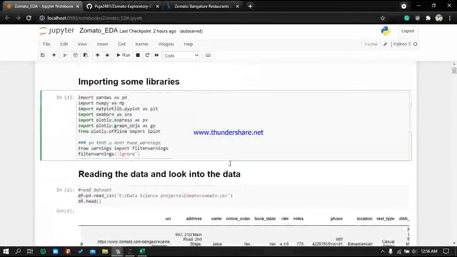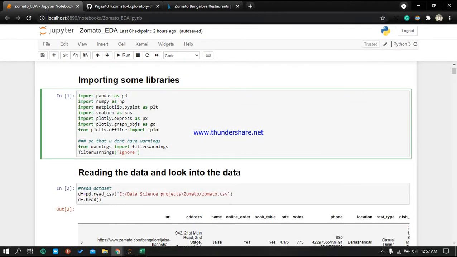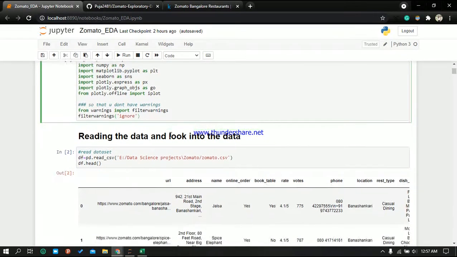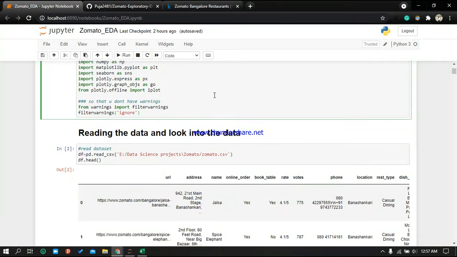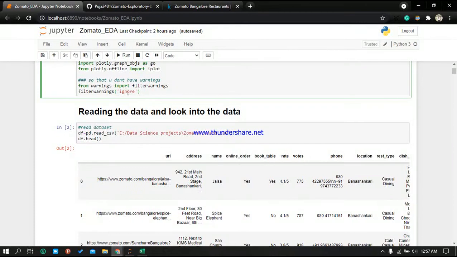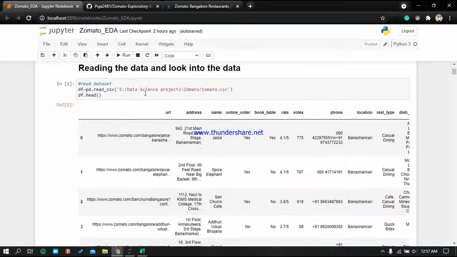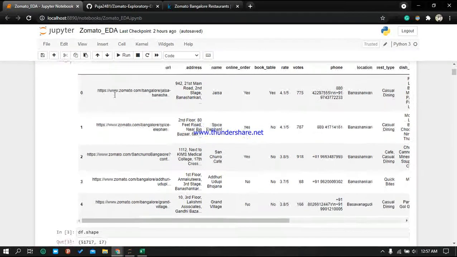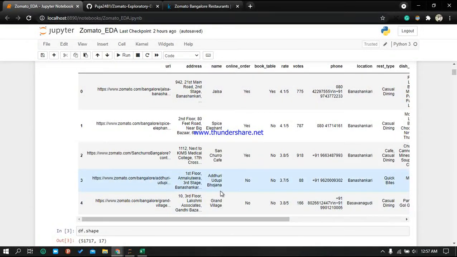So let's see. Here I have imported some basic libraries like pandas and numpy, but these are the important ones. In this we will do the analysis based on matplotlib as well as plotly. Using filter warnings, you can ignore the warnings. Here I am reading the dataset. So this is the overview that I got.